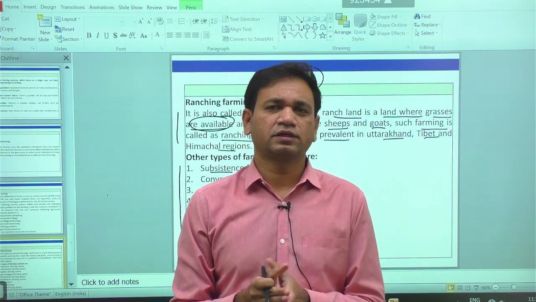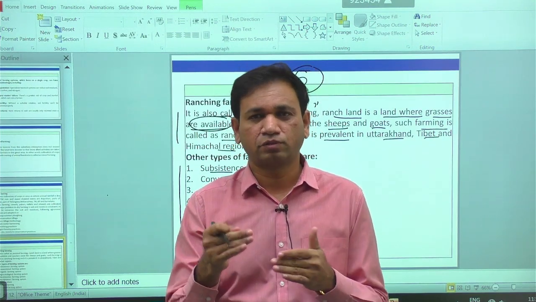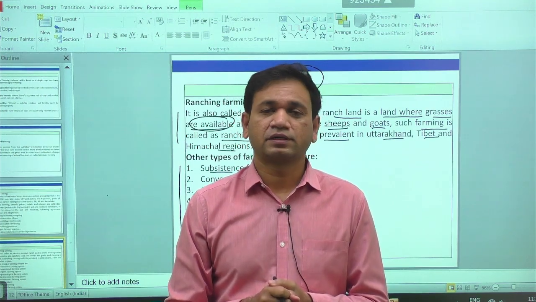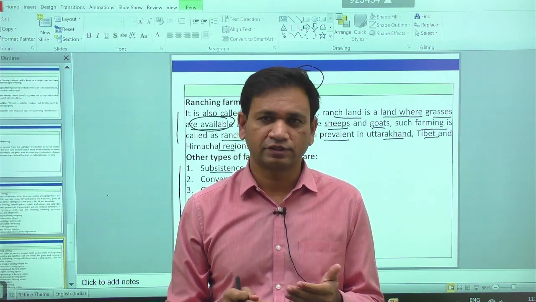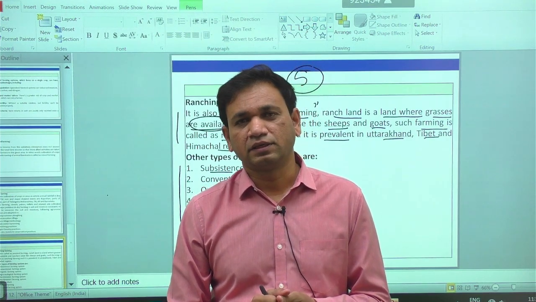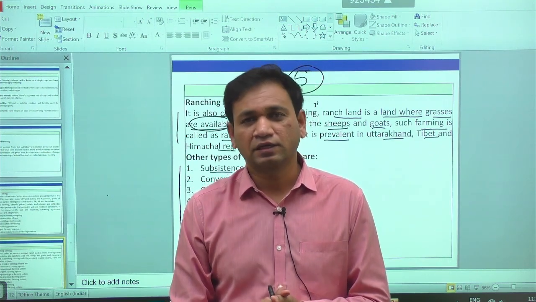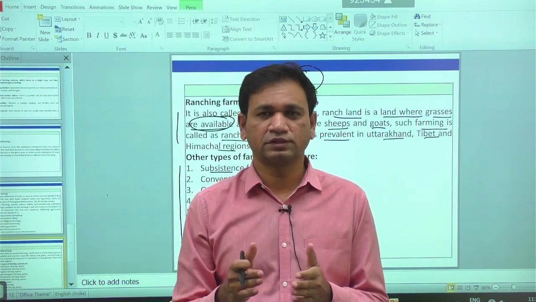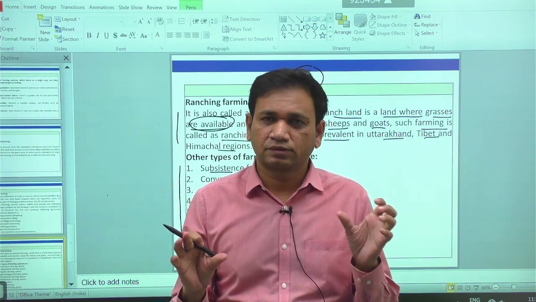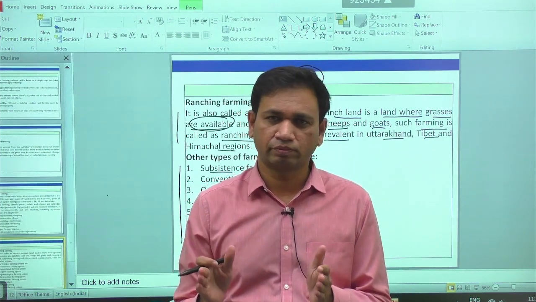In order to promote the different types of farming in different regions, the Government of India has implemented many schemes, like the PM Kisan scheme, Paramparagat Krishi Vikas Yojana, the soil health card scheme, and watershed management programs like IRDP, IAAP, DDP and HADP. There are different programs to stimulate the cultivation of crops in different regions. These are the few things we have on the types of farming. It is one of the topics in farm management. We can expect a maximum of 5 to 10 marks on this topic. Okay, thank you.